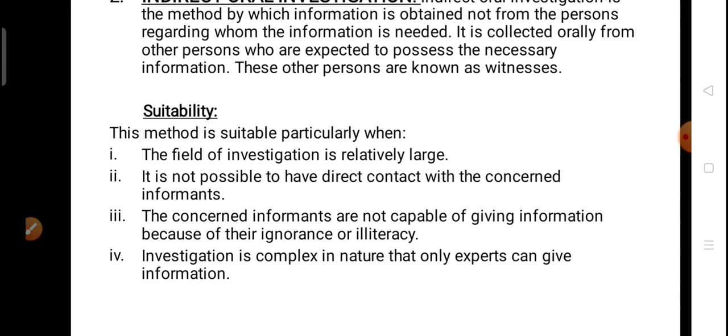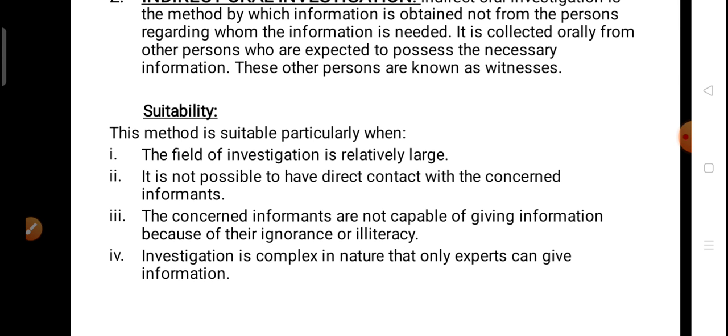And the third is, the concerned informants are not capable of giving information because of their ignorance or illiteracy. See, the concerned informants, as I told you, are the persons about whom the information is to be collected. If these informants are not capable of giving the information about themselves, because they are very ignorant or very illiterate, for example, in a factory, the workers working at the lower level are very illiterate, and if I want to know something about their work, they are not capable enough to answer my questions.